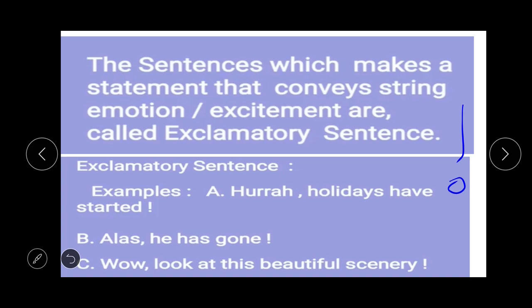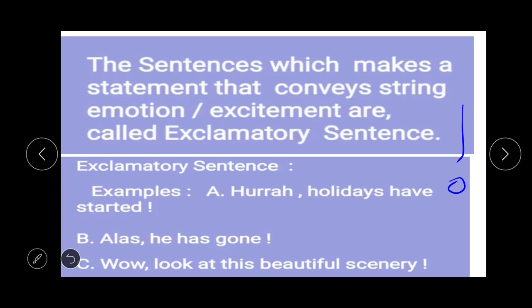So interrogative and exclamatory, you can identify both just after looking at them. You don't have to go to the meaning of the sentence, but you have to go through the meaning which has been conveyed through the sentences in terms of finding out assertive, optative and imperative sentences.